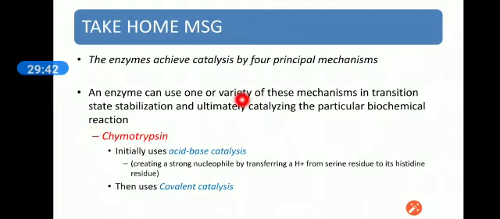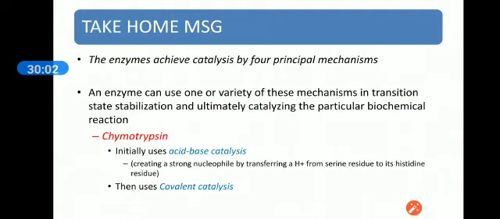Means most of the time enzymes use either one of these methods or more than one of these methods to complete a process. A very common example of this is chymotrypsin.